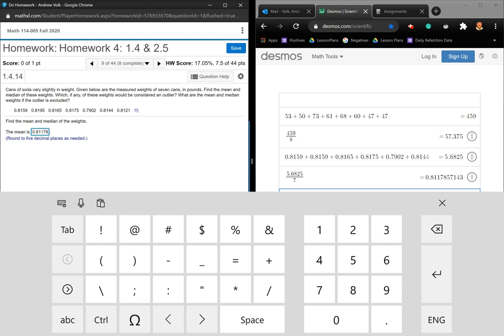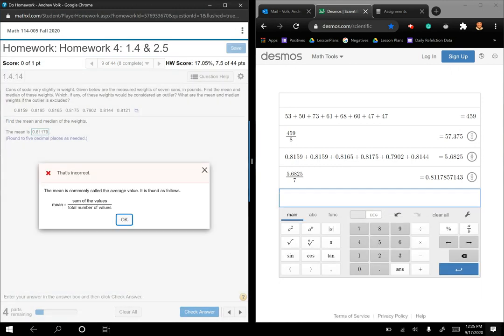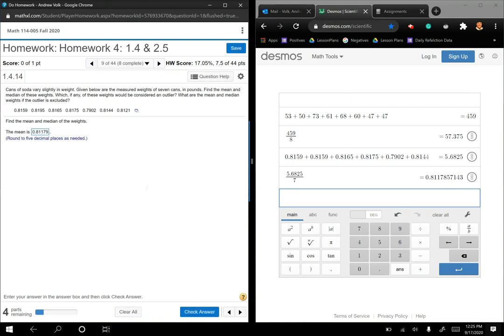But 785, so I got to round up. 786, 8179. All right, I'm double checking because I get nervous when I have to round. Round to 5 decimal places. There's 5 numbers after that. I'm going to go for it. Oh, no. All right, so see if you can spot my error on that one.